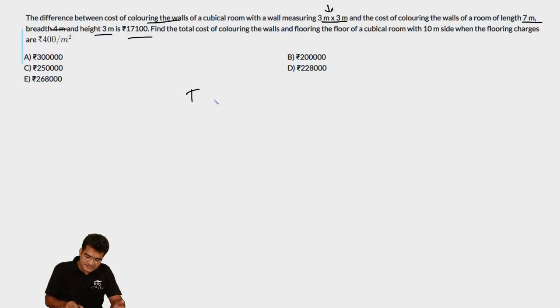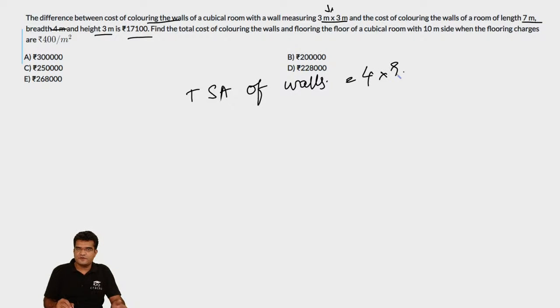So the total surface area of the walls of the cubicle room will be equal to 4 into 9. Basically 4 into 3 into 3, which is equal to 36 meters square. And what is the total surface area of just the walls of this cuboid room,